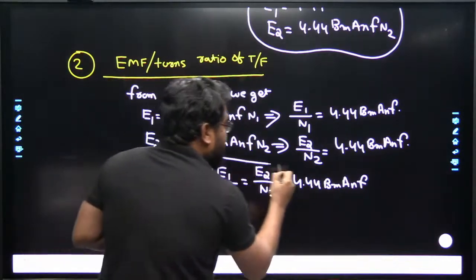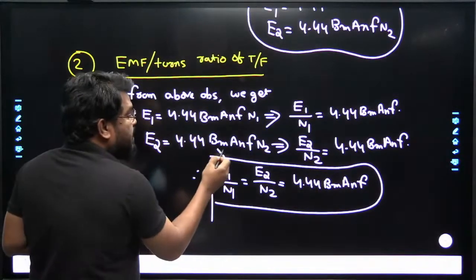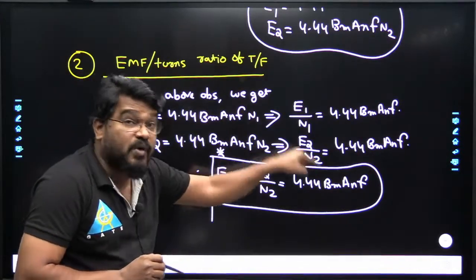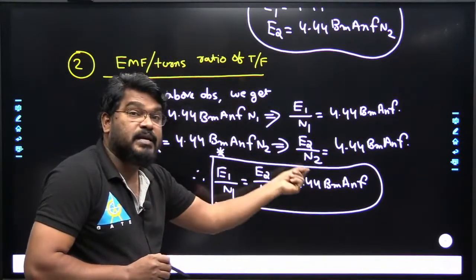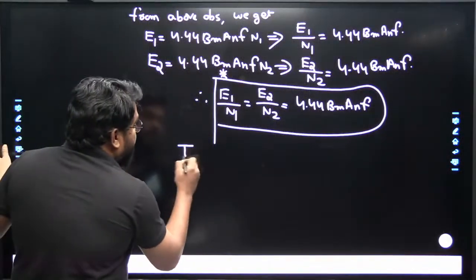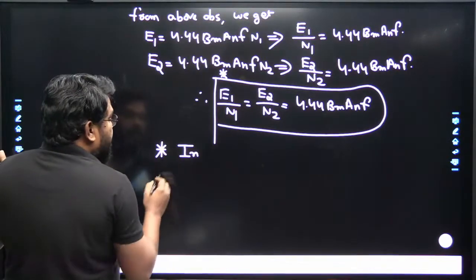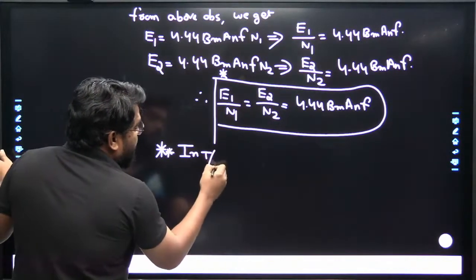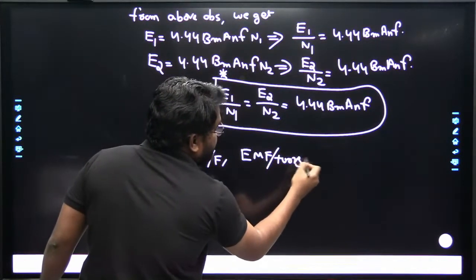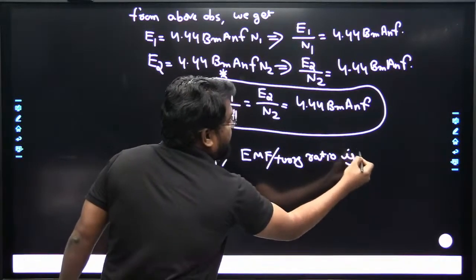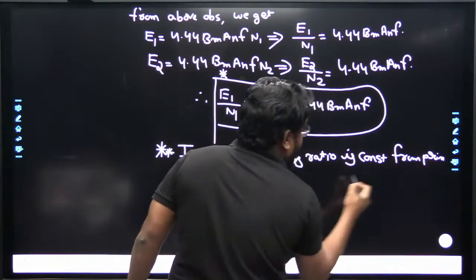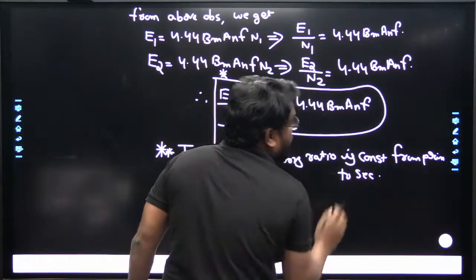This is the EMF per turn ratio in the primary winding. EMF per turn ratio in the primary winding is equal to the EMF per turn ratio in the secondary winding of the transformer. So what we conclude here is that in a transformer, the EMF per turn ratio is constant from the primary to the secondary side.